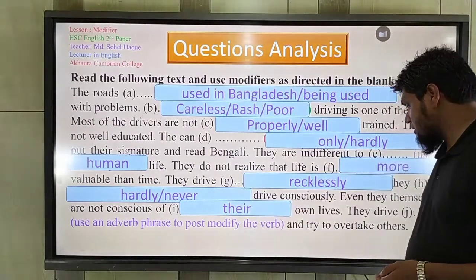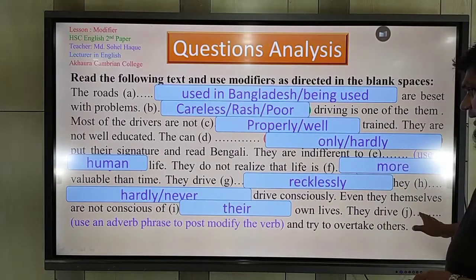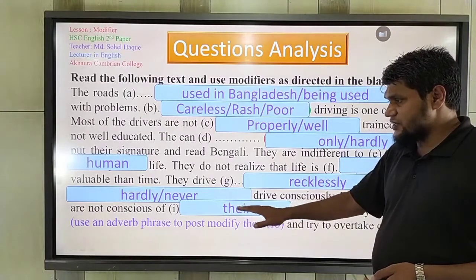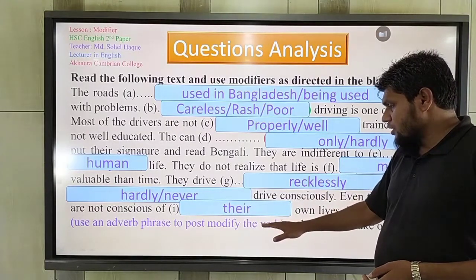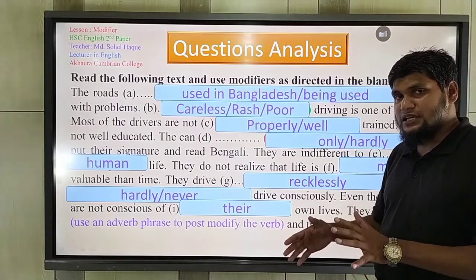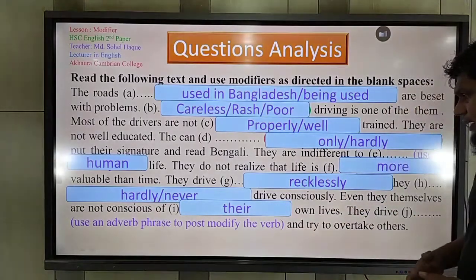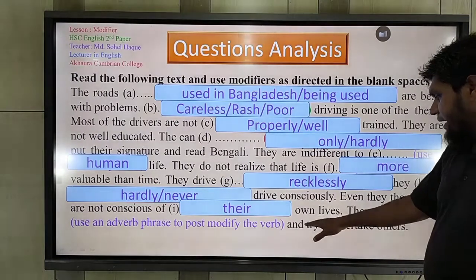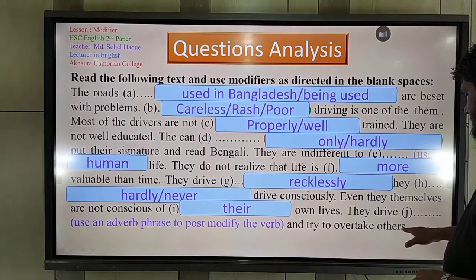Understand? They drive dash. Use an adverb phrase to post-modify the verb. So you should use an adverb phrase. That should be an adverb phrase. So they drive dash and try to overtake others.